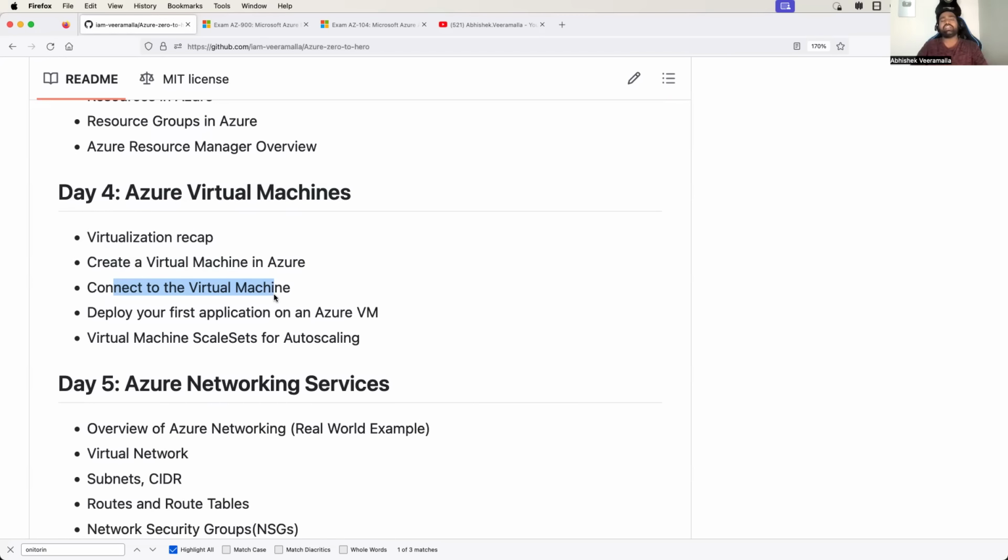And finally, on day 4, I'll also explain what exactly virtual machine scale sets are. You can relate all of these topics to any other cloud provider that you have learned, because in cloud the concepts are very similar, only the implementation will be different. The cloud computing concepts in Azure, AWS, or GCP all remain the same. The only thing is how Azure has implemented auto scaling, which in the Azure world we call virtual machine scale sets, or how Azure has implemented load balancing. So we will learn all of these concepts in day 4.